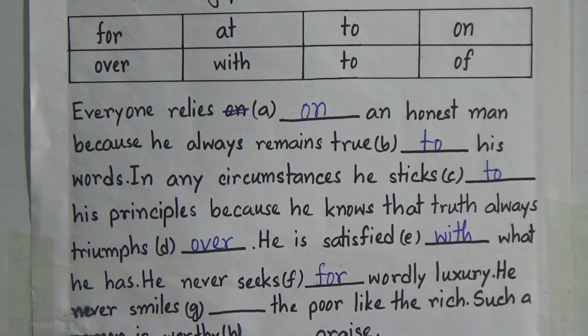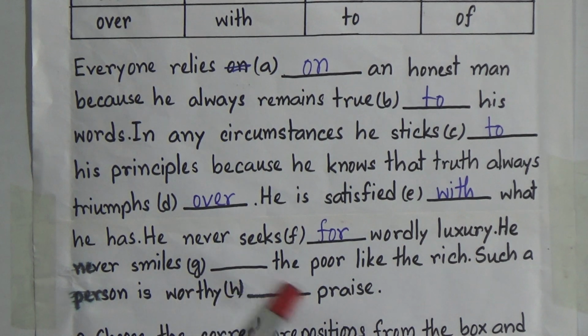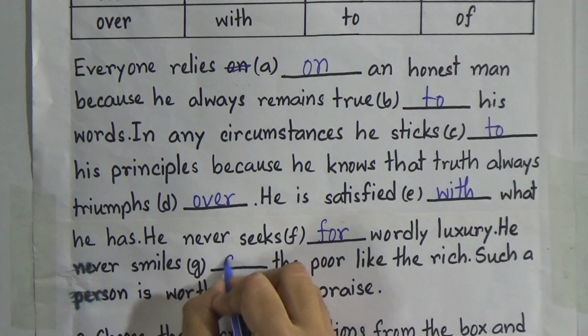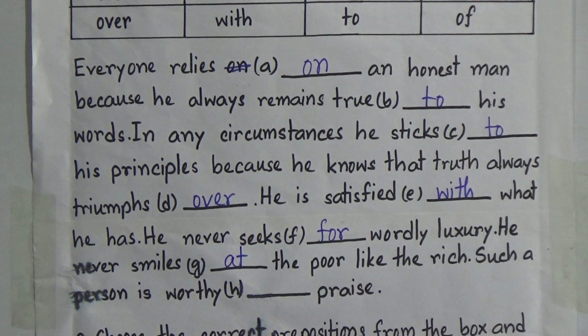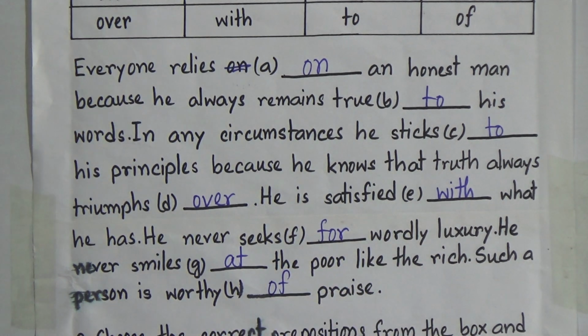So it will be for. He never seeks for worldly luxury. He never smiles dash the poor like the rich. So smiles at or laugh at. We all know that these are appropriate prepositions. So there will be smiles at. And such a person is worthy dash praise. So what will be worthy of? We all know that will be of. We use of after worthy.